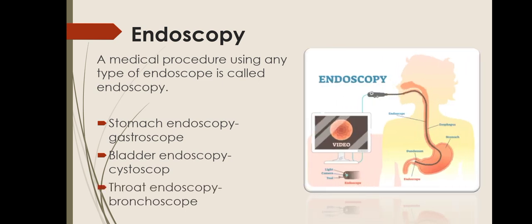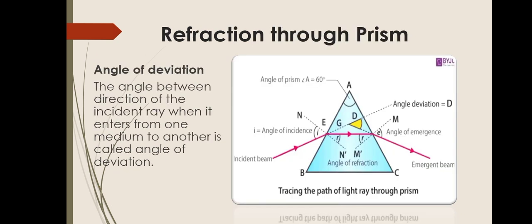Here you can see an endoscope is inserted through the mouth. It is a long tube with a tiny camera attached to it, so that it can illuminate the organ without surgery, and this endoscope is then attached to the computer, from which the doctors can easily see the image of that organ which is to be examined. Those were the applications of total internal reflection.